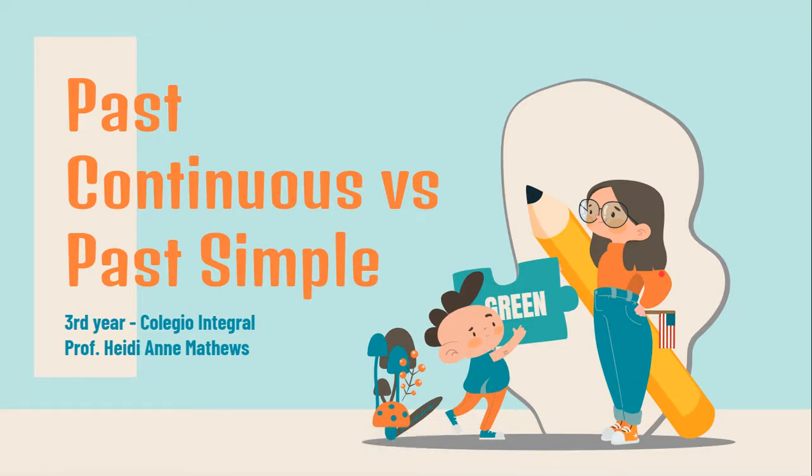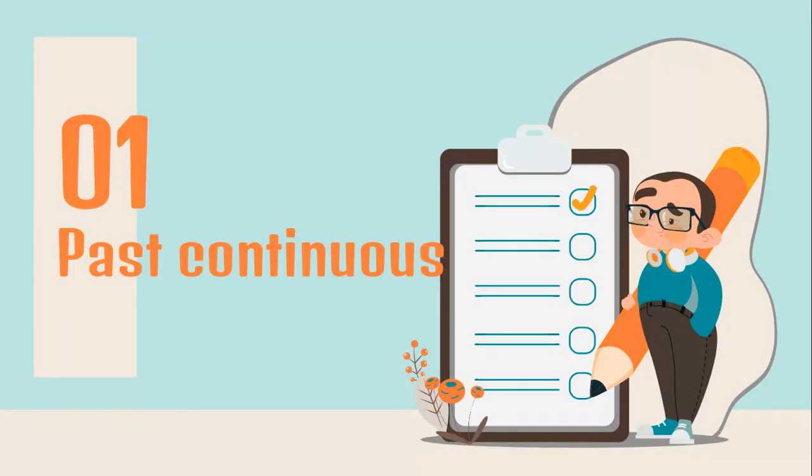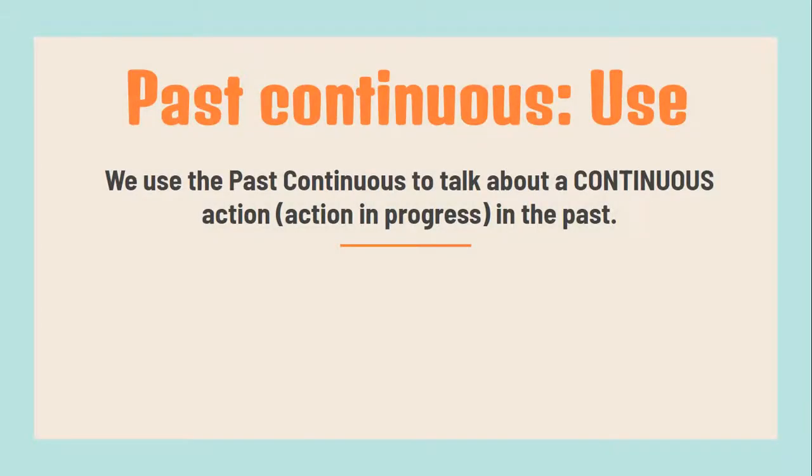Okay, so the past continuous and the past simple. Like I said, you saw the past continuous last week. Now, let's review a little bit of it just to make sure that you understood well. The past continuous, when do we use the past continuous? We use the past continuous to talk about a continuous action or an action in progress in the past. Una acción en proceso o que tiene una duración en el pasado.